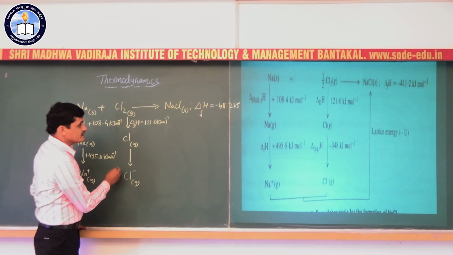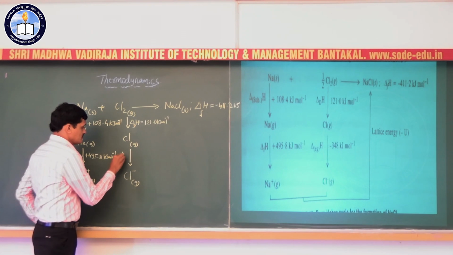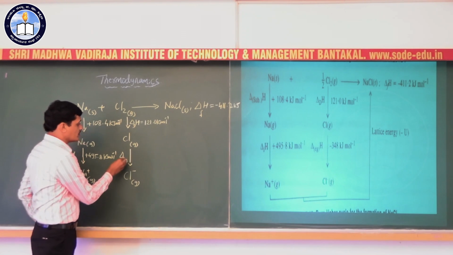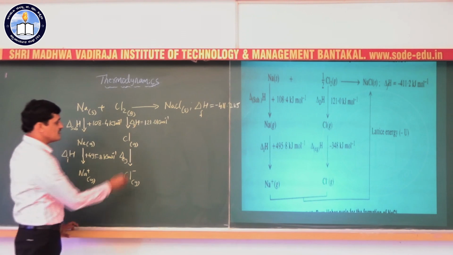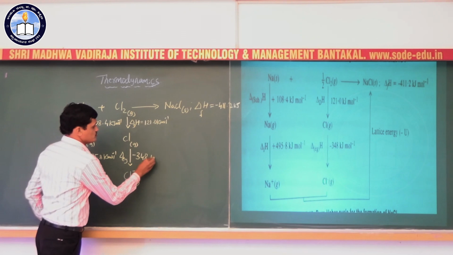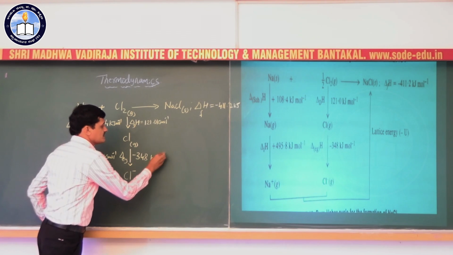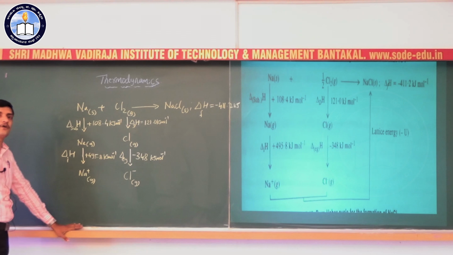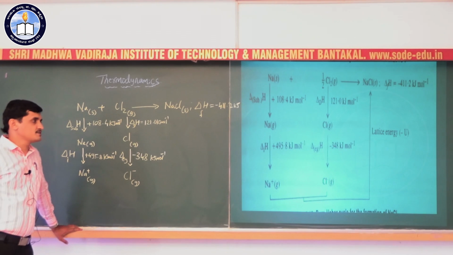So here delta H Eg, the electron gain enthalpy, is minus 348 kilojoule per mole. That is, 348 kilojoules of energy is released.